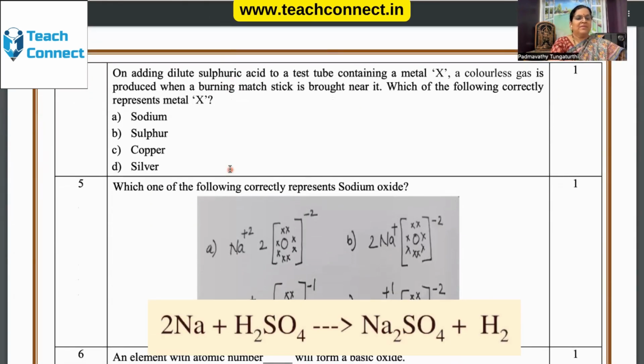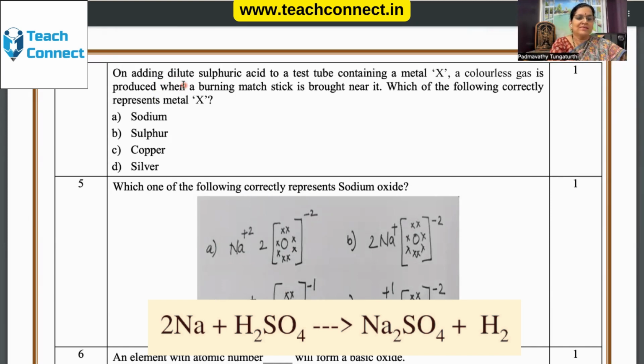The next one. On adding dilute sulfuric acid to a test tube containing a metal X, a colorless gas, see, there is a specificity given here. A colorless gas is produced when a burning matchstick is brought near it. Which of the following correctly represents metal X? Any reaction takes place only with the reactivity series.